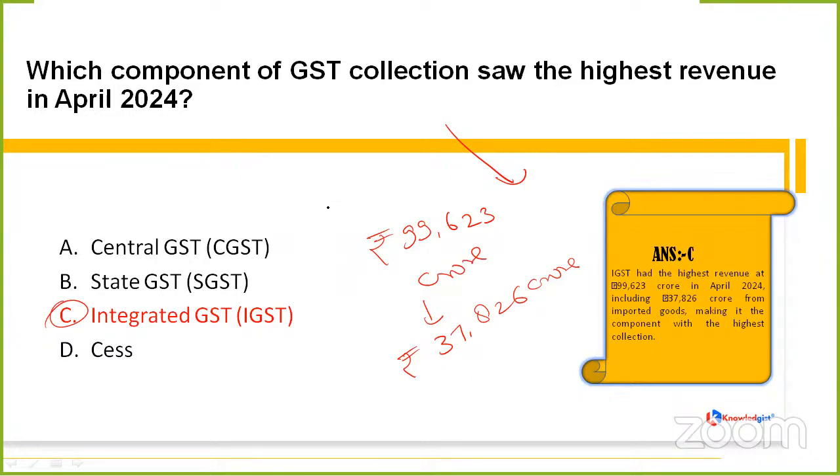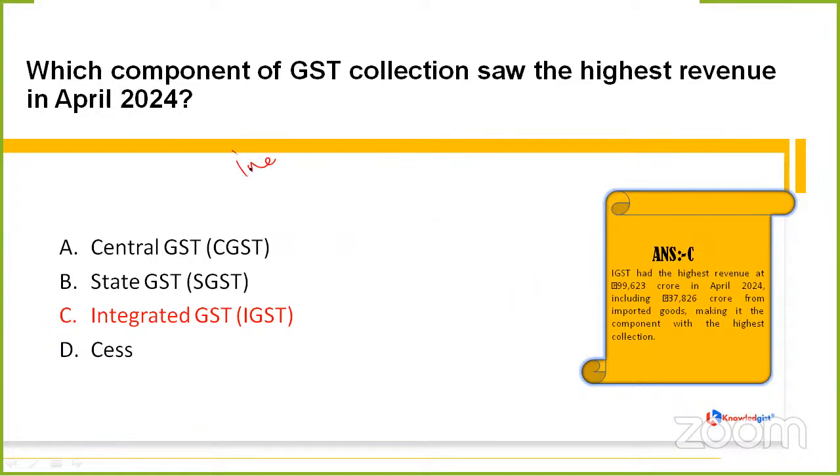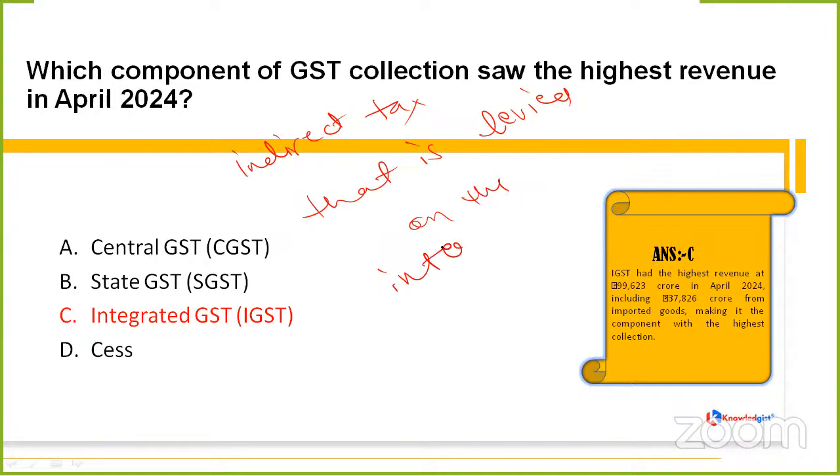Now, what do we mean by integrated GST? Is anyone having any idea? What is integrated GST? See, if we talk about IGST, or integrated GST, then it is a type of indirect tax that is levied on interstate supply.